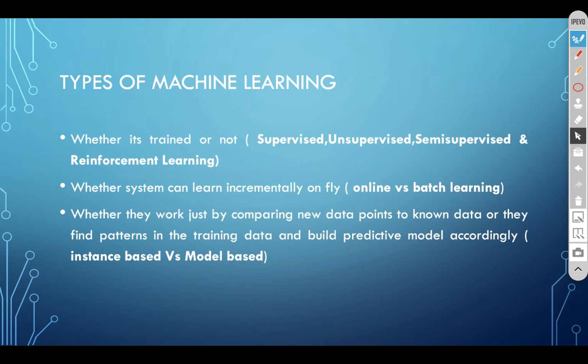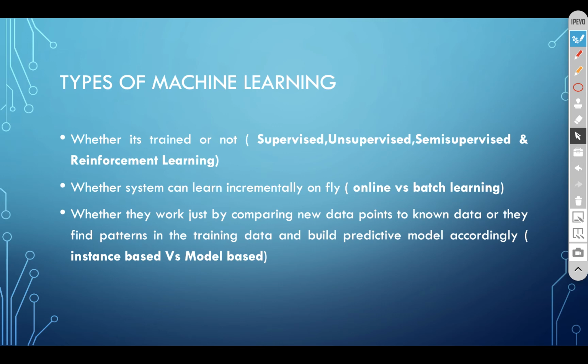ML is classified into majorly 3 types: supervised, unsupervised, and reinforcement learning. Semi-supervised is also available, but the major usage in the industry is supervised, unsupervised, and reinforcement learning. So let's take the example of the child again.